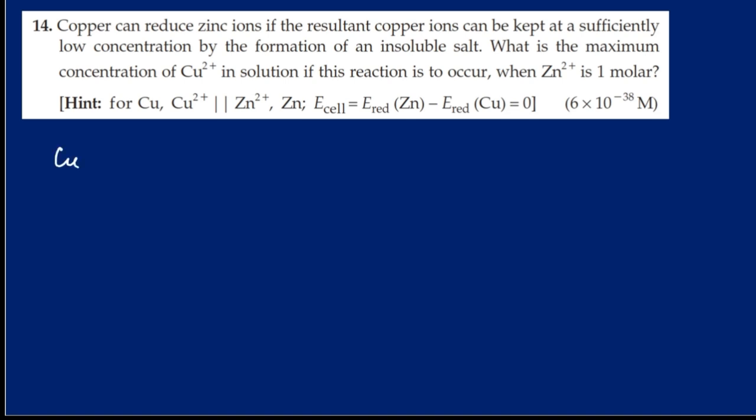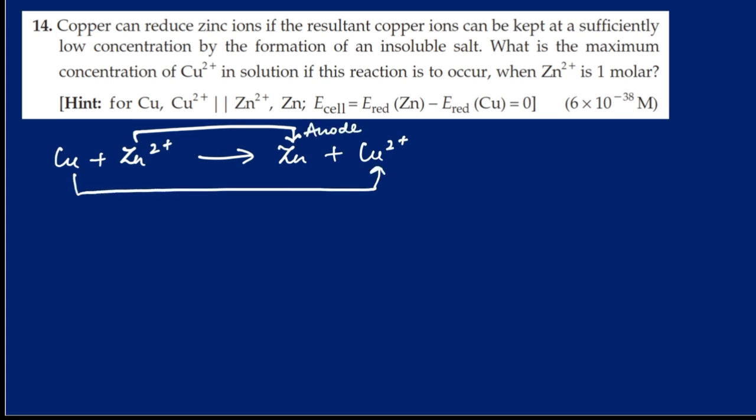The reaction is Cu plus Zn2+ forming Zn plus Cu2+. So zinc is undergoing reduction. So zinc is acting as the cathode, and copper is getting oxidized, so it is acting as the anode. Concentration of zinc ions is 1 M. Concentration of copper ions you have to find out. Let the concentration of copper ions be Z moles per liter.